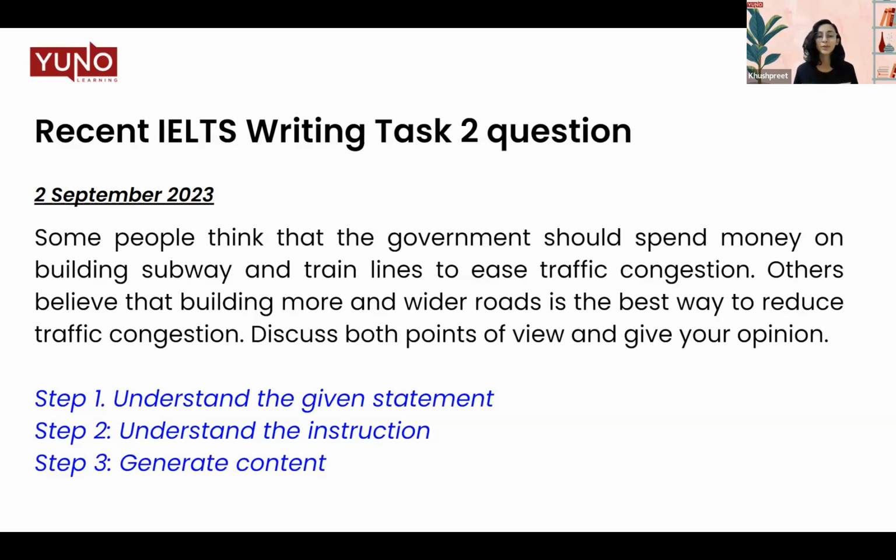So see, here we are supposed to discuss both the sides. So what are the sides? There is one side who says that, okay, we should build subways and trains. That will help with the traffic congestion. But the other side thinks, no, we should build wider roads, and that is a better way or the best way to reduce traffic congestion. So the problem that we are discussing here is traffic congestion, and there are two segments of people. One segment thinks that we should build trains, and the other segment thinks we should build wider roads.